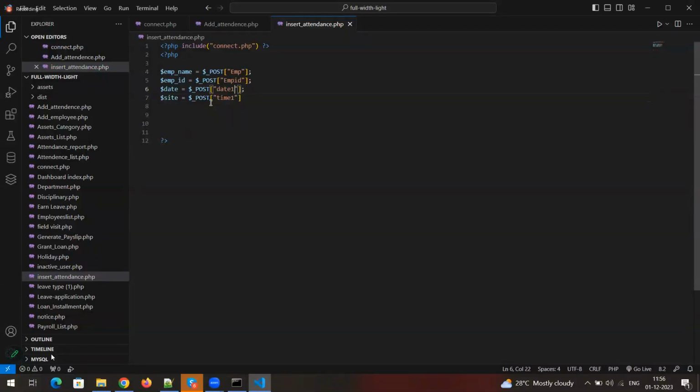Understood what I'm doing? You need to get the name attribute values like this through the POST parameter method.